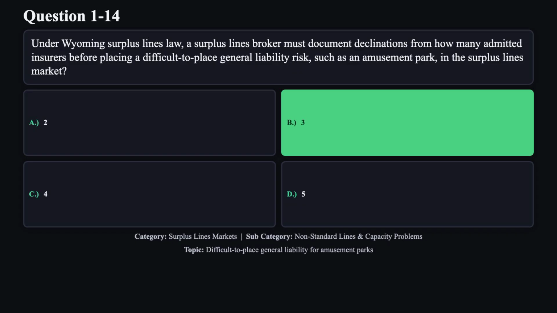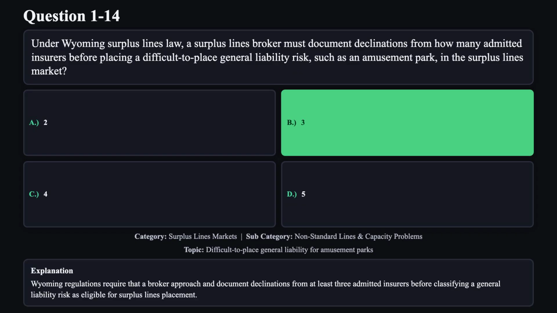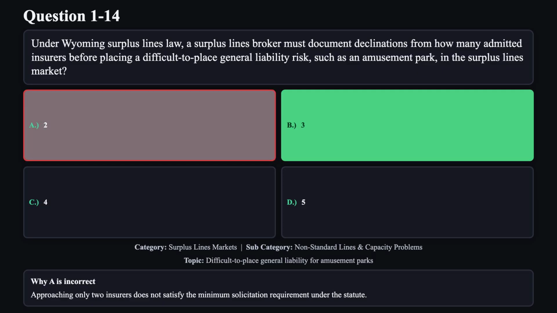The correct answer is B. Wyoming regulations require that a broker approach and document declinations from at least 3 admitted insurers before classifying a general liability risk as eligible for surplus lines placement. Reason A is not correct. Approaching only 2 insurers does not satisfy the minimum solicitation requirement under the statute.